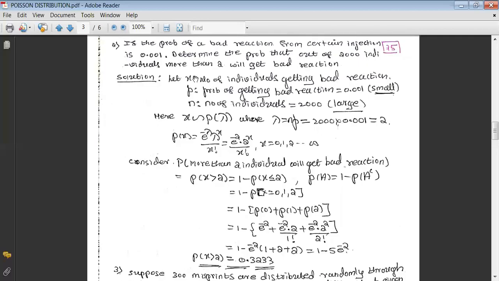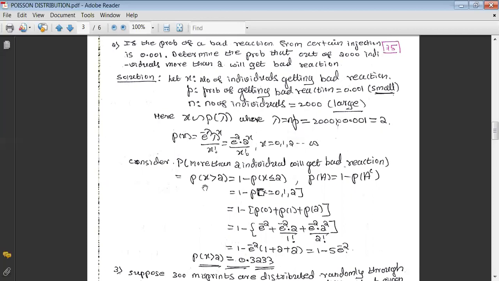Since we have taken the number of individuals getting bad reaction as X, this line can be written in mathematical form as probability of X is greater than 2, because they have said the probability of more than 2 individuals will get a bad reaction. That X represents the number of individuals getting bad reaction, and we want more than 2. That's why we can write it as greater than 2. Now how many permissible values are there? Greater than 2 means 3, 4, 5, 6 up to infinity. Means directly it is not possible to calculate this probability.